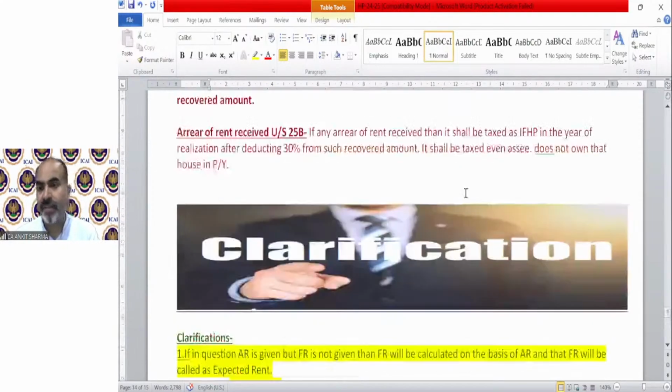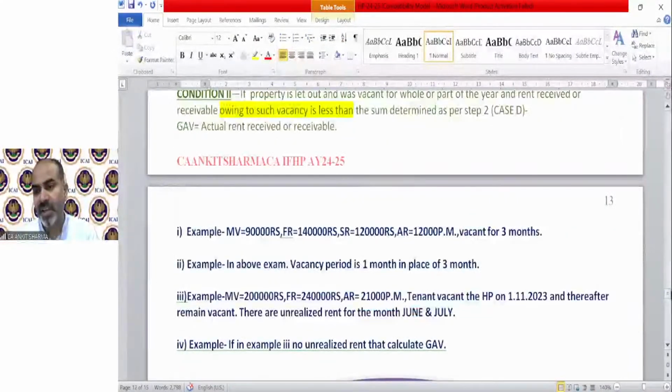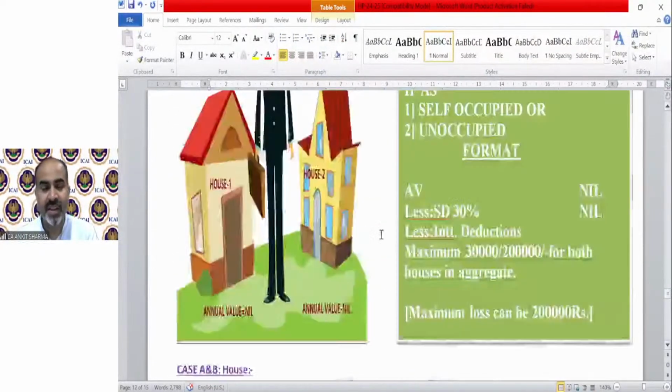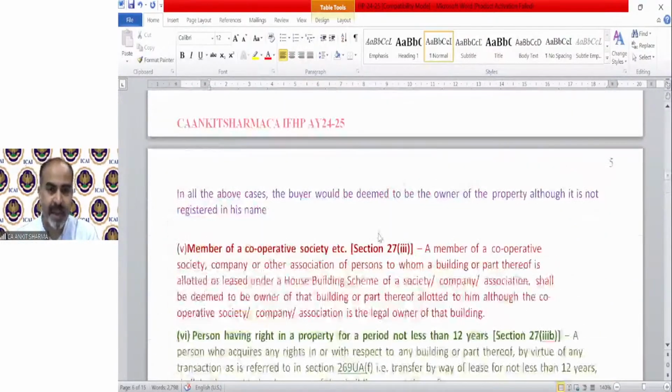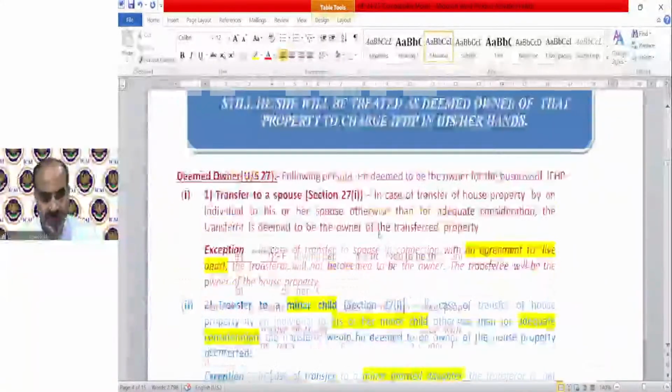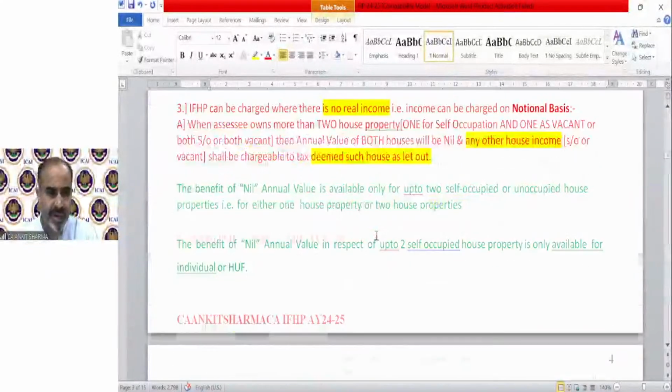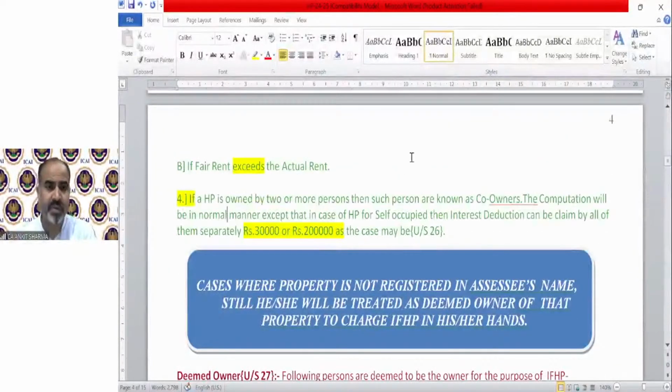One point we have left in the clarification, which was regarding the co-owners case. I have told you that we will discuss that case at the end of our house property. That was clarification number 4. If a house property is owned by 2 or more persons, we call them joint owners or co-owners.